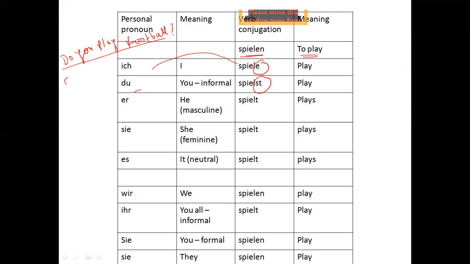What is the verb here? Spiel. Now I need to put an ending, so the ending will be according to you. You can be informal, can be formal, can be you all, so all endings are correct. I am taking it as informal, you can take it as formal as well. So it will be spielst with st ending.